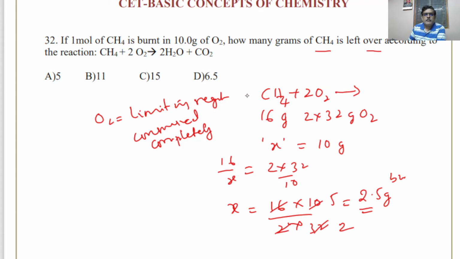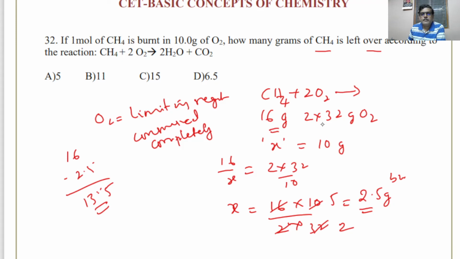It is 10 gram of O2. 2.5 gram will be burnt. So how much will be left over? 16 minus 2.5. So that should be the answer. So it is nearly 13.5. So I don't find any answer here. So maybe the answers are wrong.